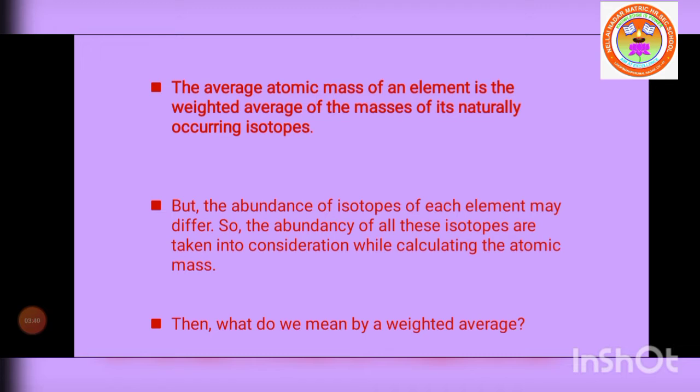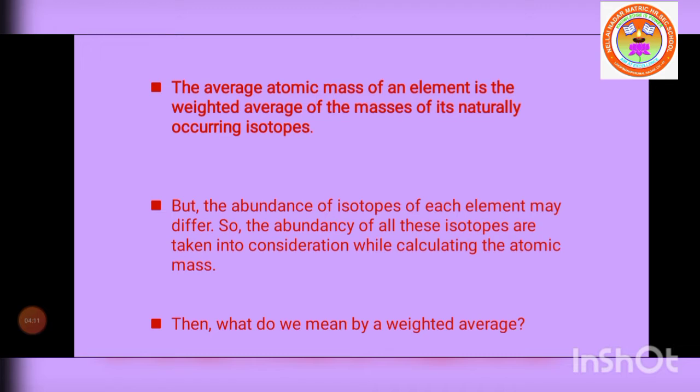That's why abundance is very important when calculating the average atomic mass. The abundance of all these isotopes is taken into consideration.